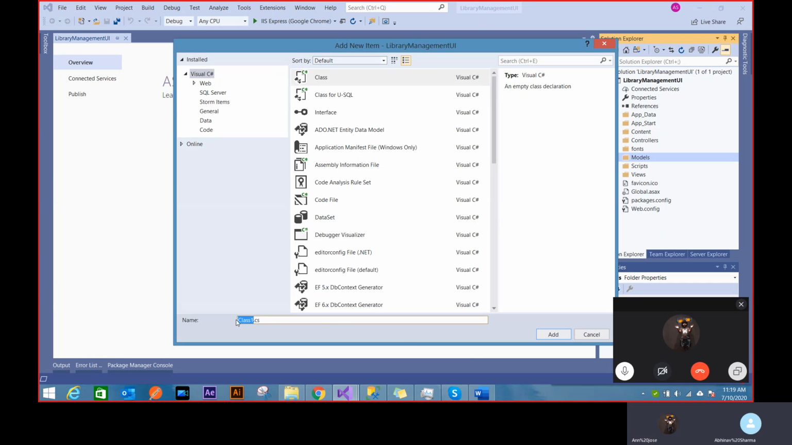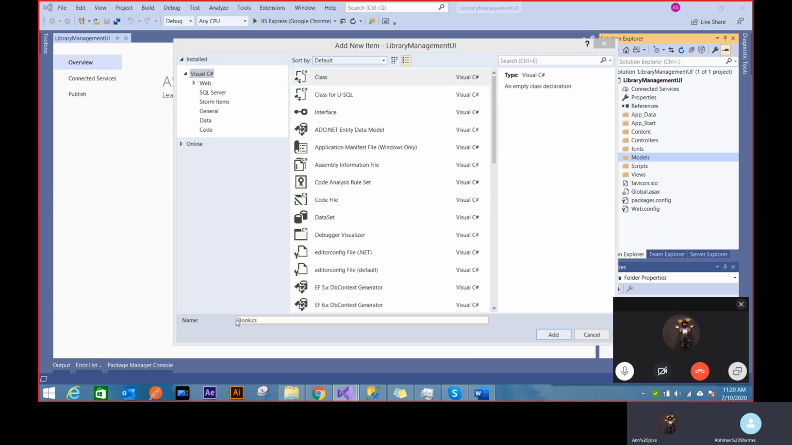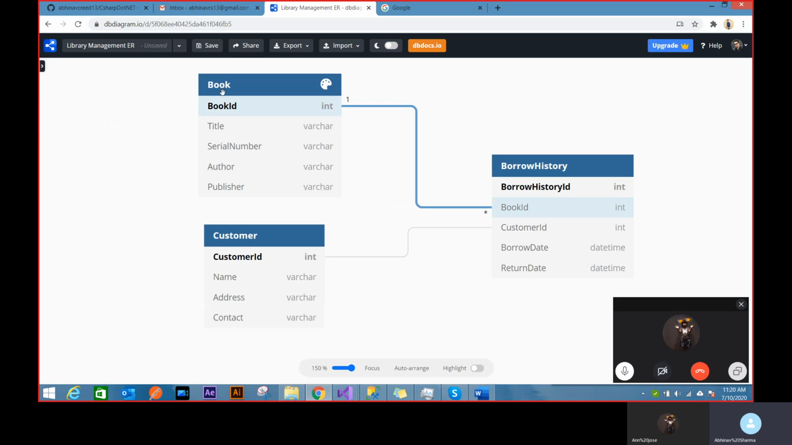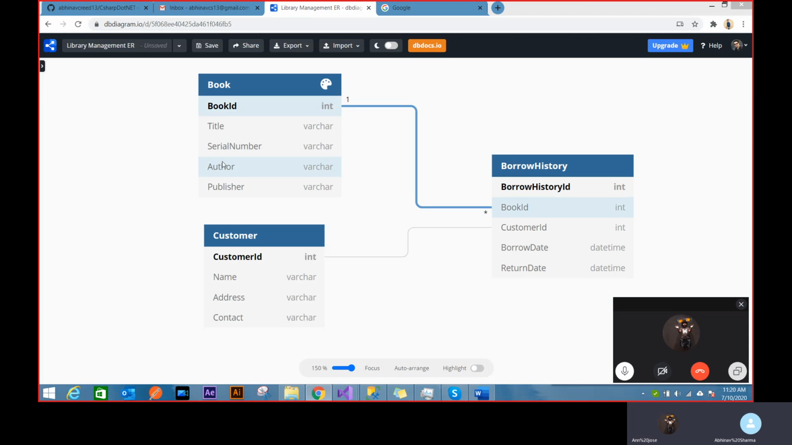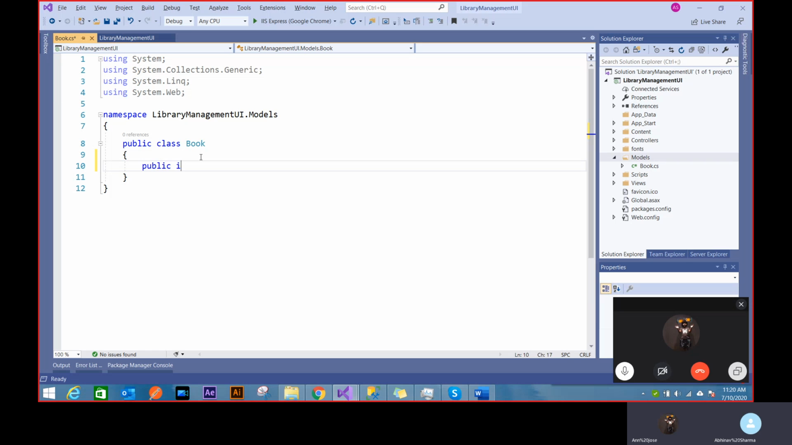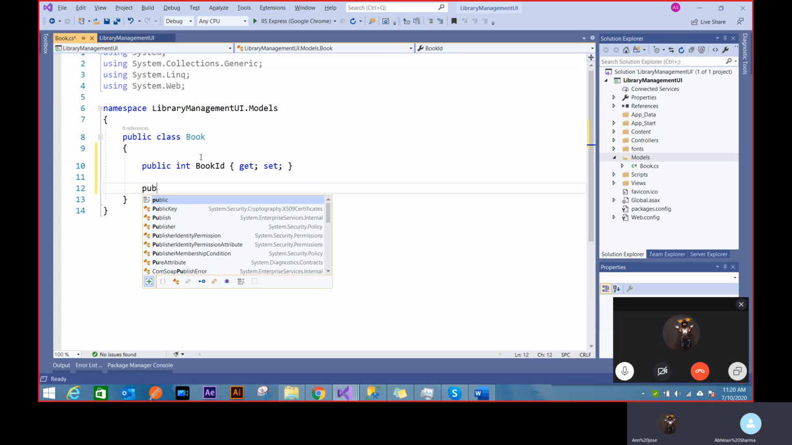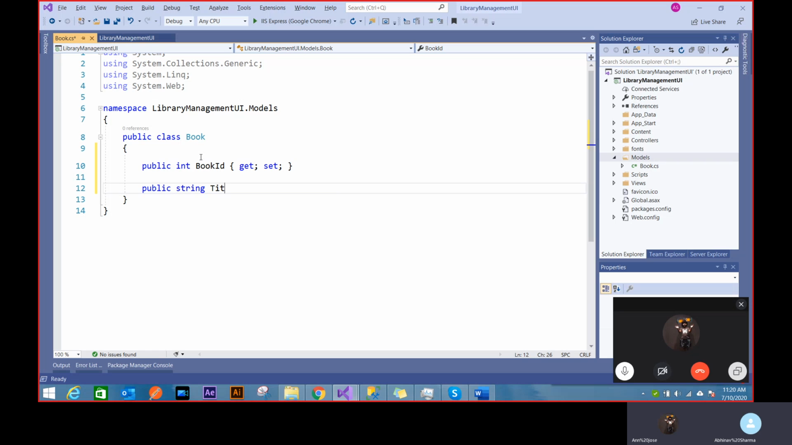So I'll just say that this is a book, and the class that I'm writing here, you'll see the exact table name created in the database. That's where the matching is going to happen for you. Whatever class I have, there is a corresponding table inside my database. So I'll be creating a book ID and title. Public int BookID, then public string Title,